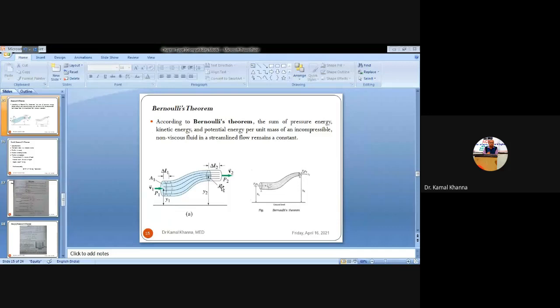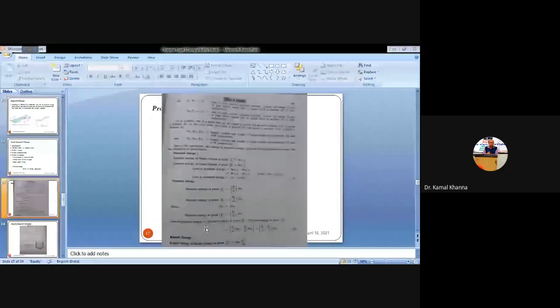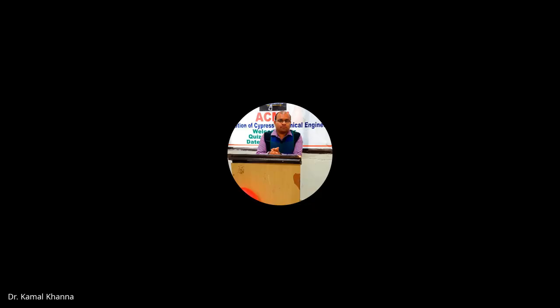Therefore there will be a loss in pressure energy as you move from entry to exit point. Why is there loss? Because at the entry point the area is more, the pressure will be more, hence the pressure energy is more, whereas at the exit point the area is less, so the pressure energy will automatically be less. So we encounter a loss in pressure energy as we move from the entry point to the exit point in the case of this Bernoulli's theorem figure.